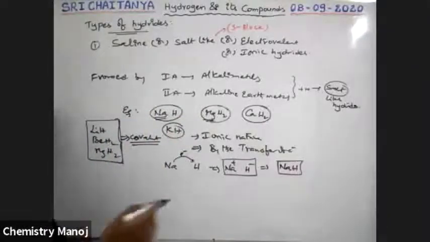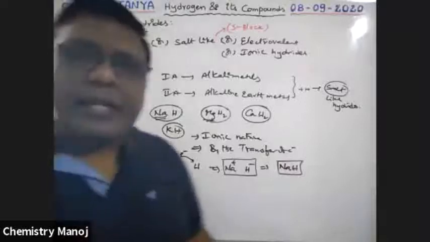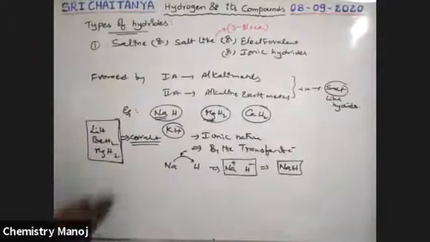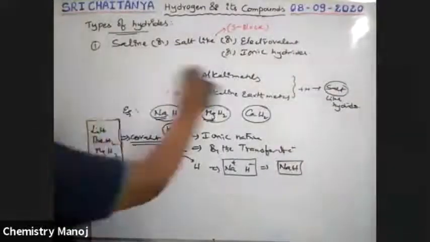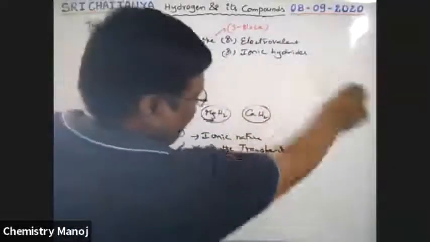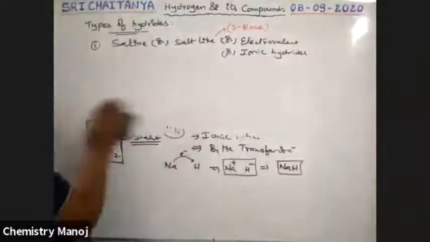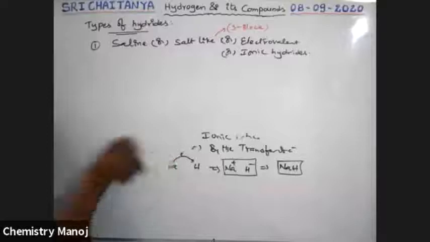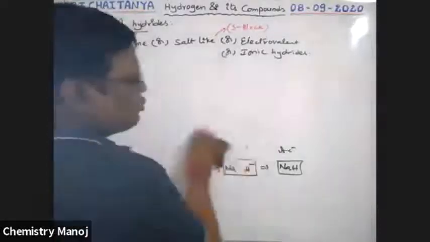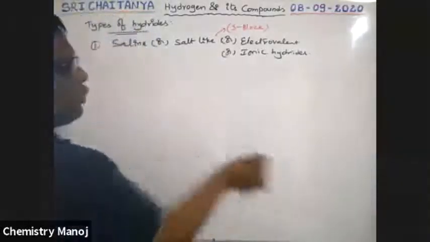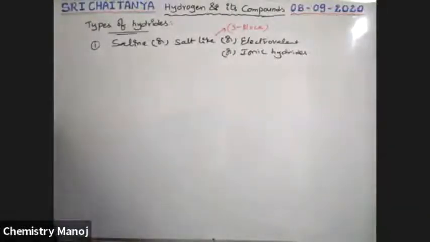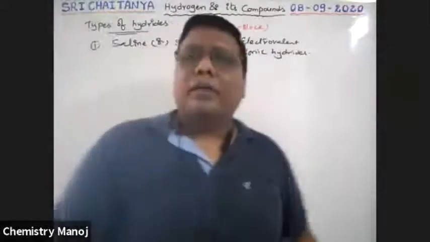Okay. So see here, what are the properties of these hydrides? How is this one prepared? Preparation of these hydrides: when a metal is heated in excess of hydrogen, automatically the respective hydride is formed. If we want to prepare sodium hydride, sodium is heated in hydrogen, and that gives sodium hydride.